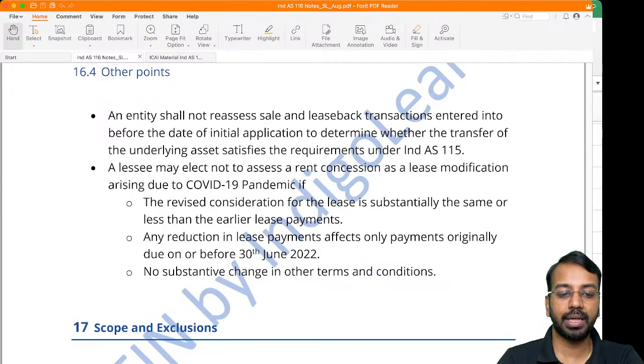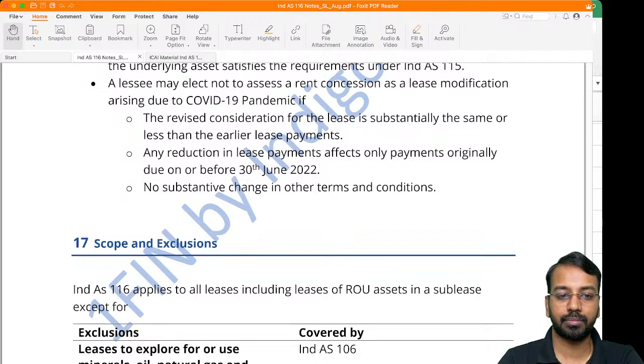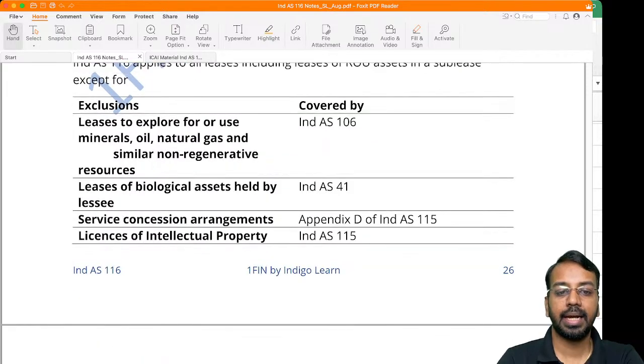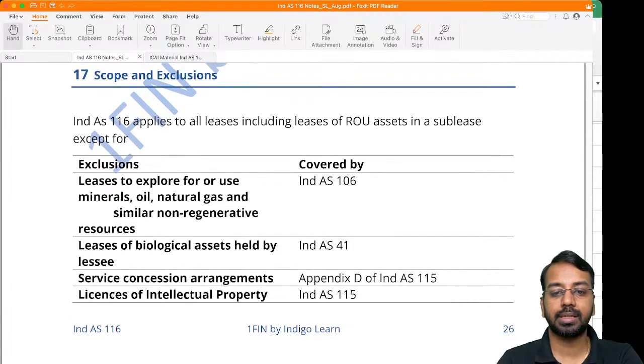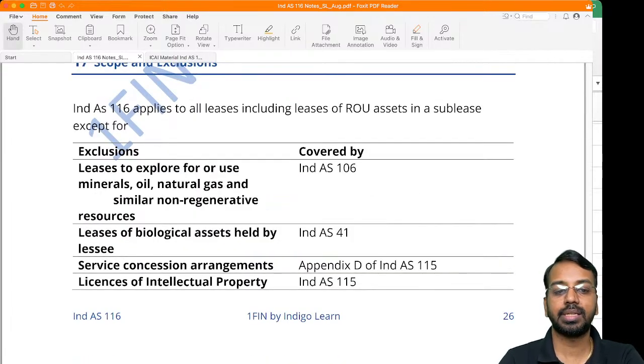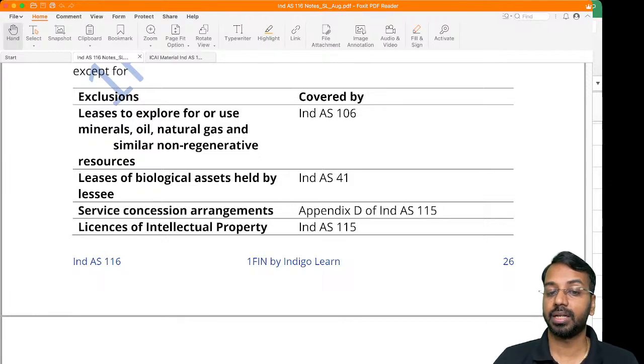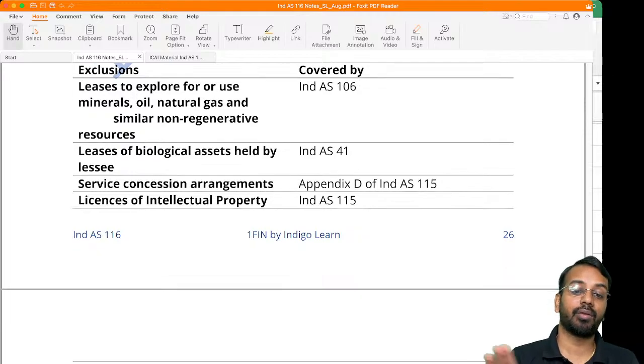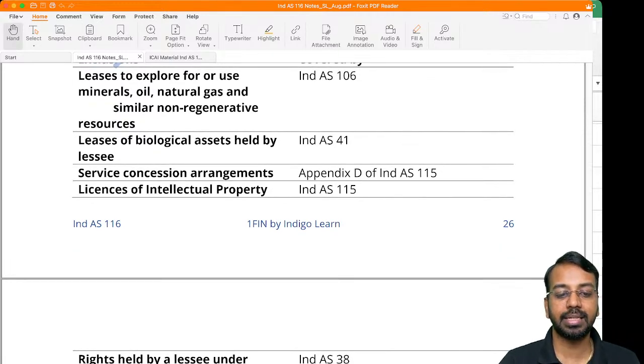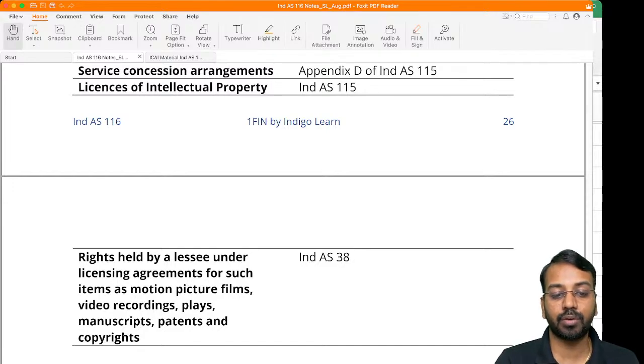Now, quick things on scope and exclusions. Ind AS 116 applies to all leases, including right of use assets in a sublease, except for leases to explore for or use minerals, oil, etc., which is covered by Ind AS 106. Leases of biological assets are covered under Ind AS 41. Service concession arrangements are covered under Appendix D to Ind AS 115. Licenses of intellectual property are covered under Ind AS 115. Then license agreements for items like motion picture films, etc., are covered under Ind AS 38.